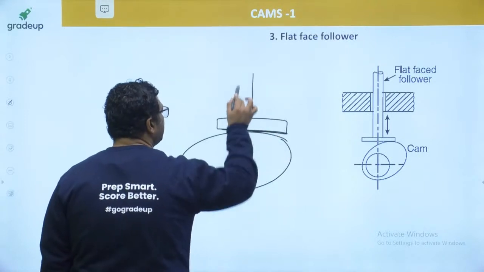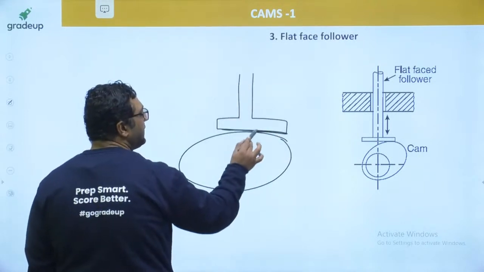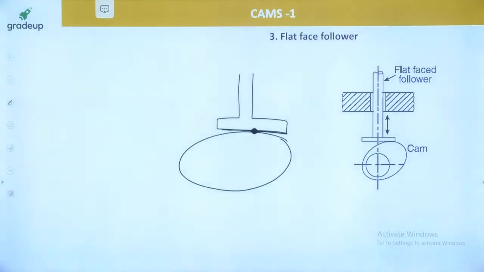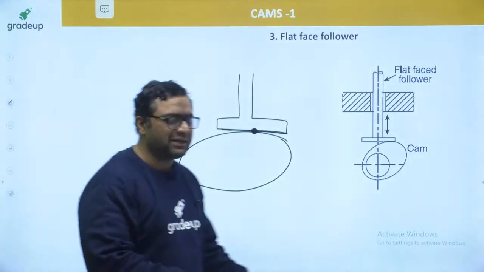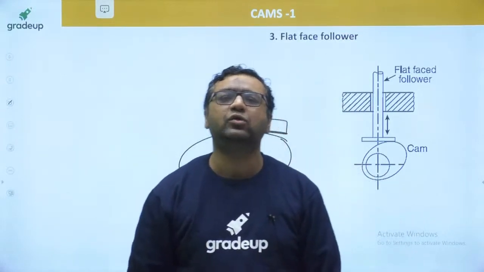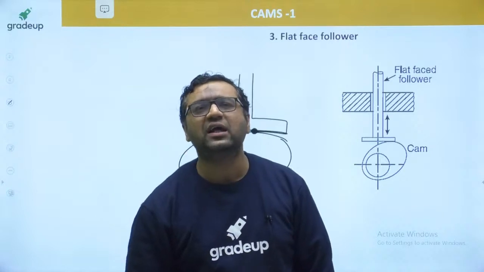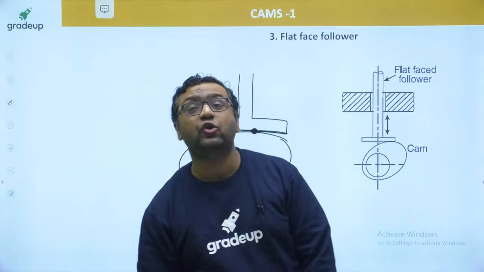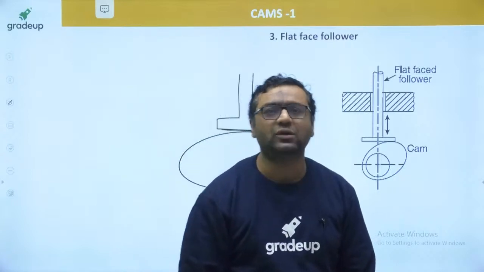And when you are using this flat face follower, my dear, this time the contact area is slightly more than the sharp point of knife edge follower. Because of that, it is better than the knife edge follower, but it is still not better as compared to the spherical follower. Spherical follower or roller follower, not spherical, roller follower. Roller followers are the best type of follower we got till now.